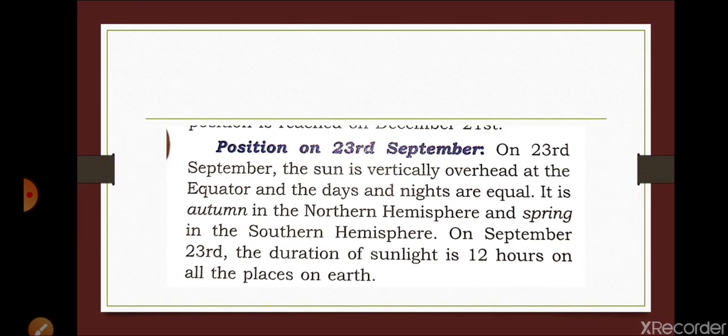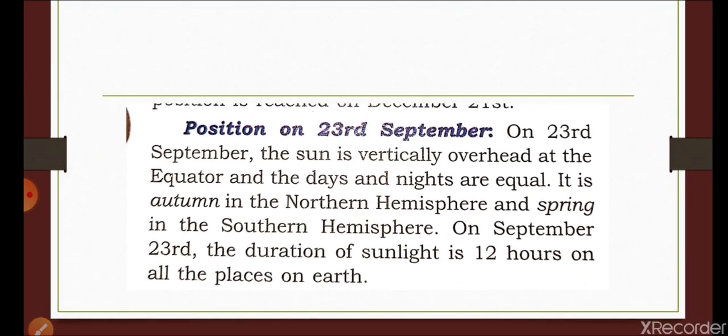Question number 14: Why are days and nights equal at all places on the earth on 23 September? On 23 September the sun is vertically overhead at the equator and the days and nights are equal. And second part: what are the seasons in the northern and southern hemispheres on that date?